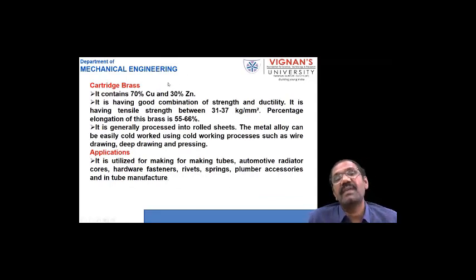It is alpha phase brass because zinc is less than 36%. So 30% of zinc, 70% of copper. It has a good combination of strength and ductility. It has tensile strength between 31 to 37 kg per mm square.